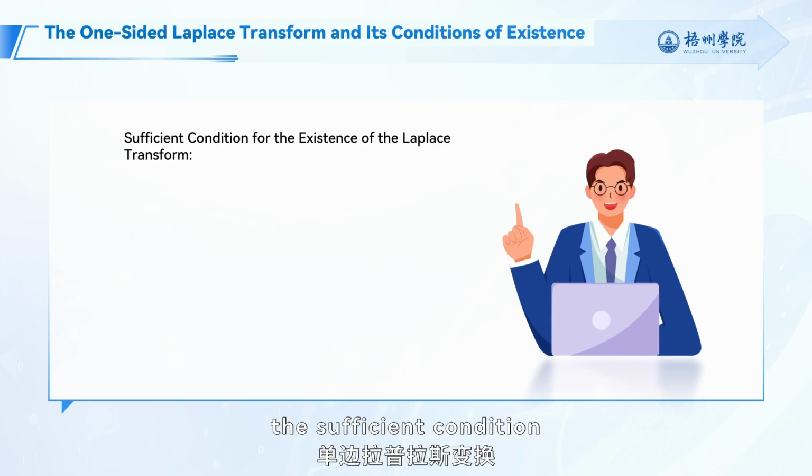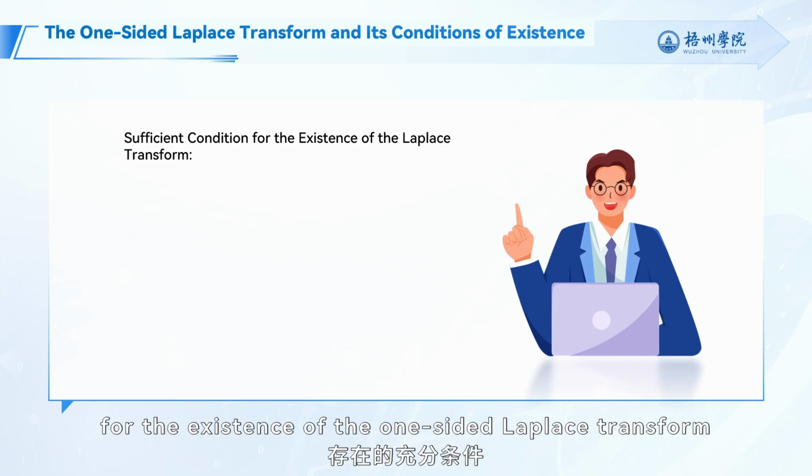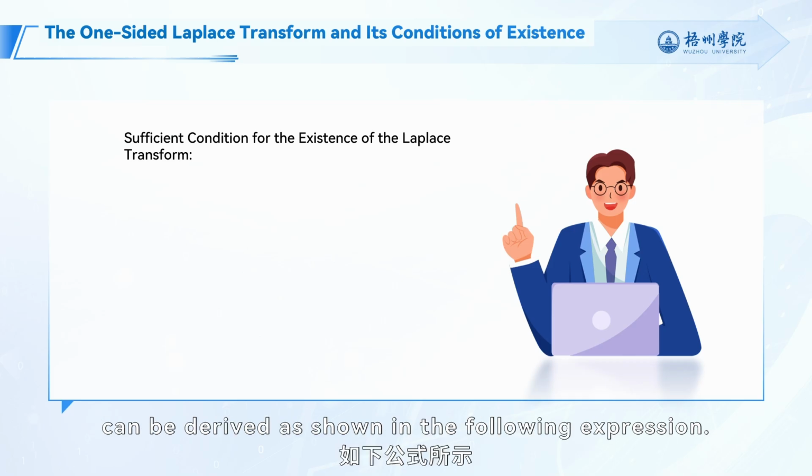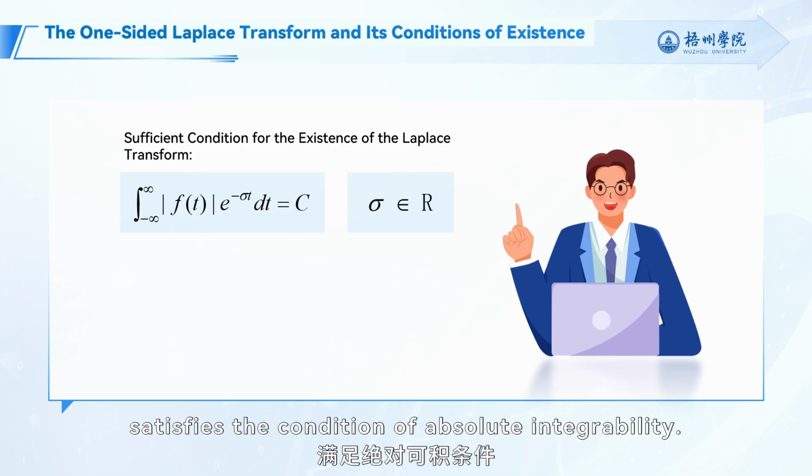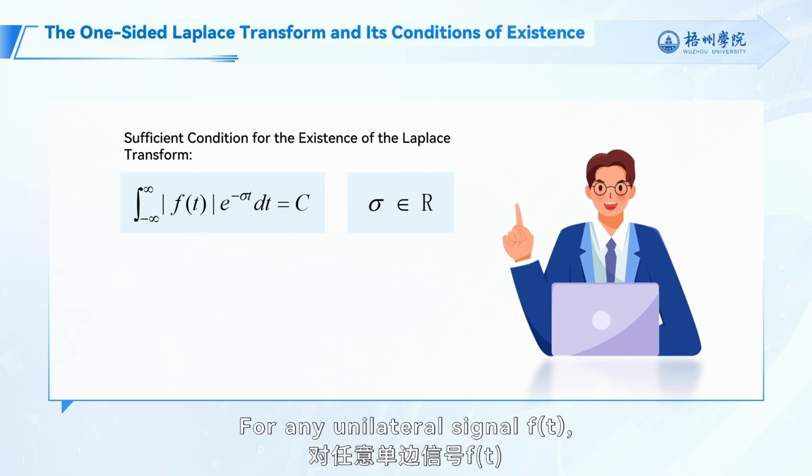From this, the sufficient condition for the existence of a one-sided Laplace transform can be derived as shown in the following expression. That is, the signal f(t) multiplied by the decay factor e to the minus sigma t satisfies the condition of absolute integrability for any unilateral signal f(t).